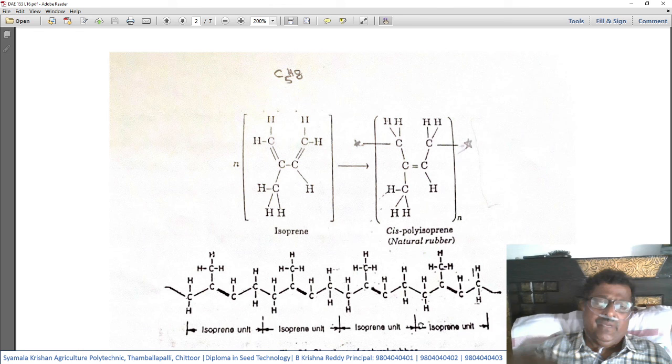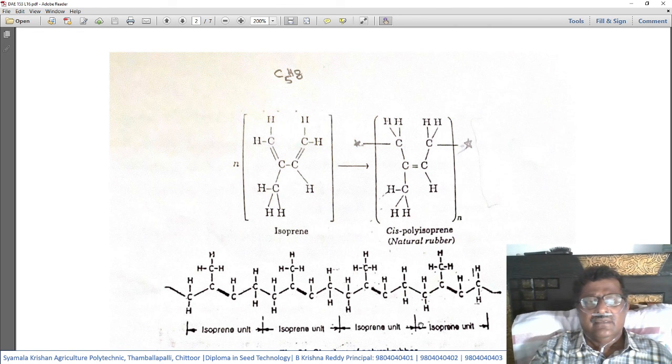Then we can see how the isoprene molecular structure looks. The formula is C5H8. You can see 1, 2, 3, 4, 5 carbon atoms, and attached to them are 1, 2, 3, 4, 5, 6, 7, 8 hydrogen atoms.